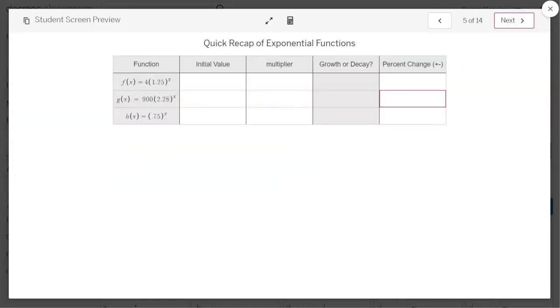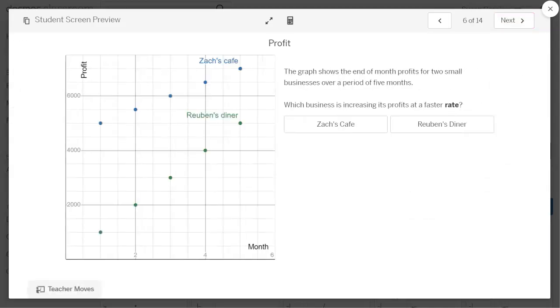And here is a quick recap. So on this one, they'll just type their initial value, then they'll type their multiplier. They don't type anything here. It automatically says growth or decay when they put in their multiplier. And then the percent change. I'll give you a little hint. If they have a negative percent change, they have to put the negative in front of the percent, or it's not going to say it's correct. If it is correct, they'll get a check mark on the little box. Each box gives a check mark when they put the correct answer in it, so it is self-checking. Let's move on to the next one.